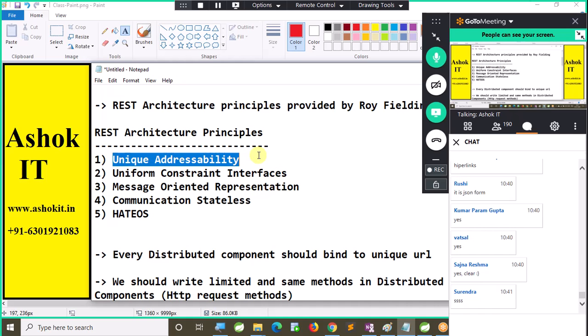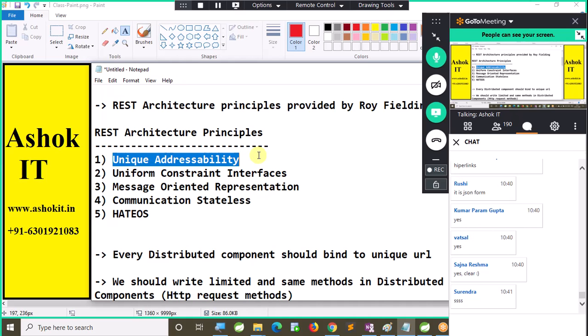What is the meaning of unique addressability? Every operation in the REST API, we can write several REST controllers, we can write several methods in that. Every controller method should bind to a unique address so that people do not get ambiguity problems or get confused with our operations. And to provide easy adaptability, you need to follow uniform constraint interfaces.